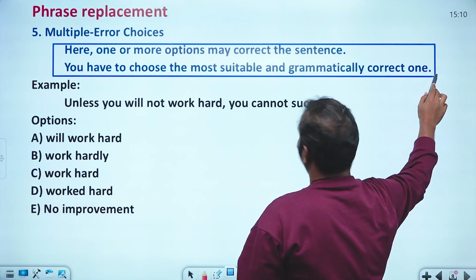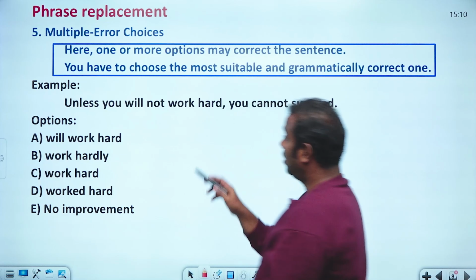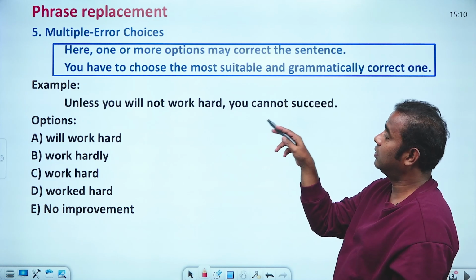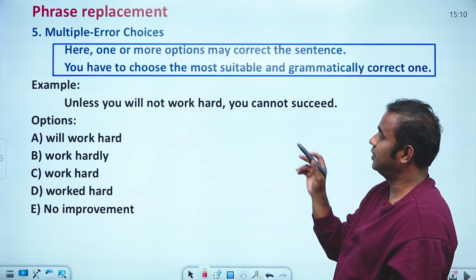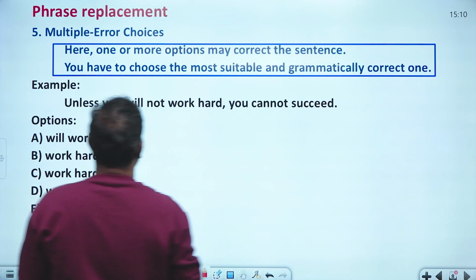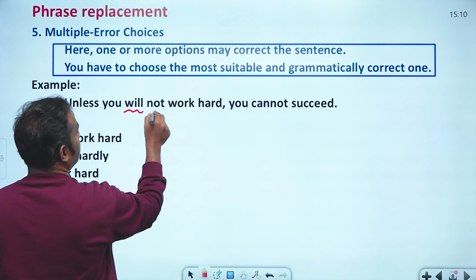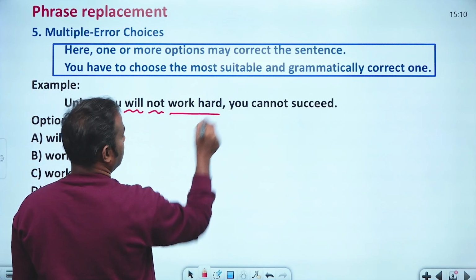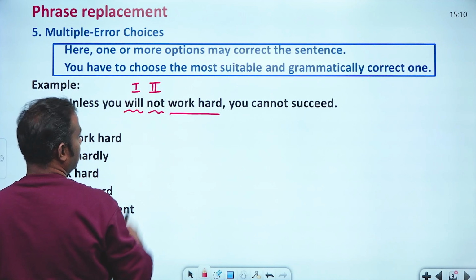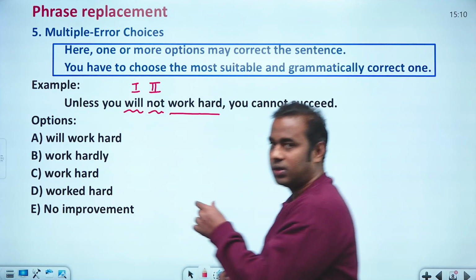But in this case, I don't think so. In this case, "Unless you will not work hard, you cannot succeed." Here there are multiple errors, in the sense that the verb is also an error here, and "not" is also an error here. So there are two errors here, error 1 and error 2. Two errors are there. So look at the options here.